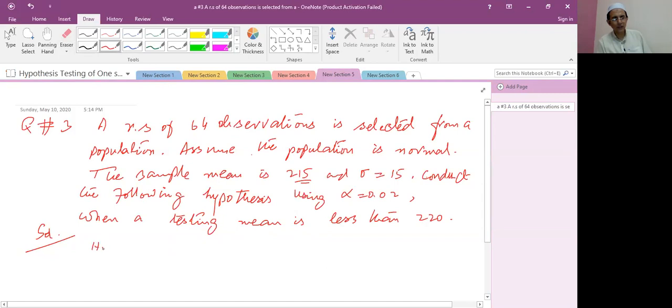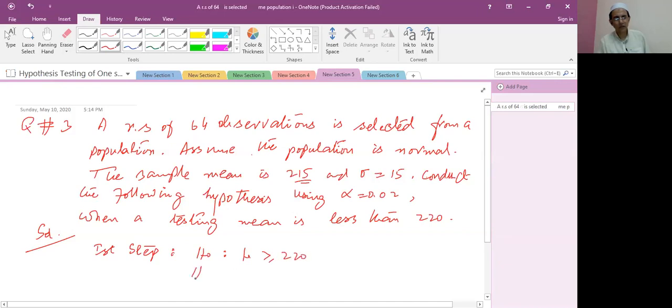So first we write here, student, the first step. Null hypothesis: mu is greater than or equal to 220.